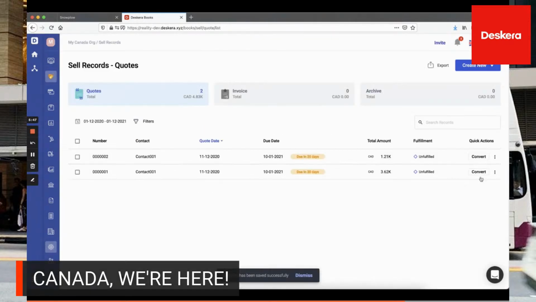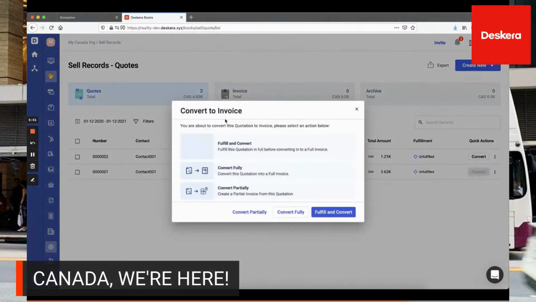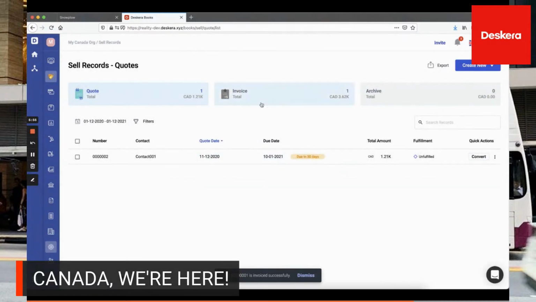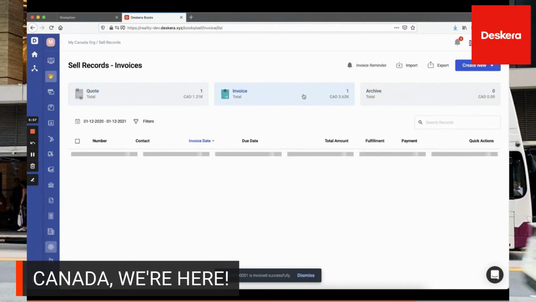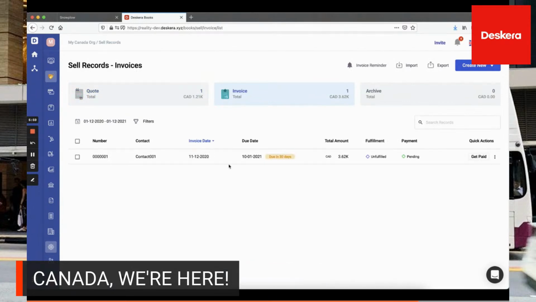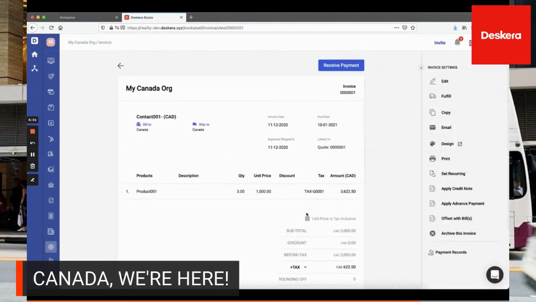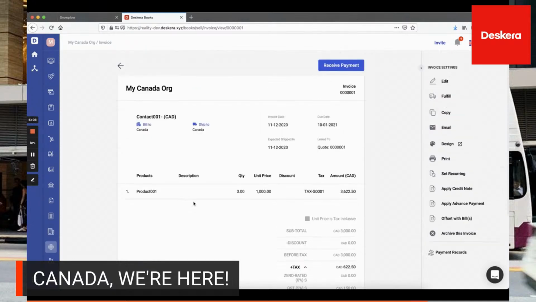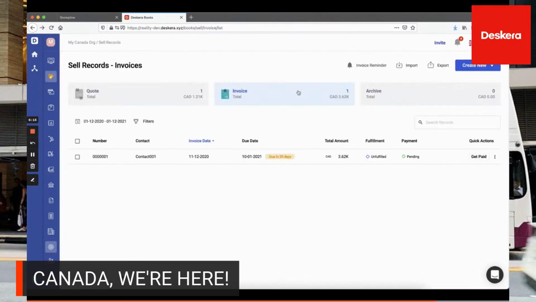And then we can click Convert. Inside here, we can choose to convert fully, convert and fulfill, or convert partially. And inside the invoices here, we can click here. We can drill in, we can see all the information. We can again expand and see all the different taxes inside here. And then we go back out, and then we should be able to receive payment or get paid.